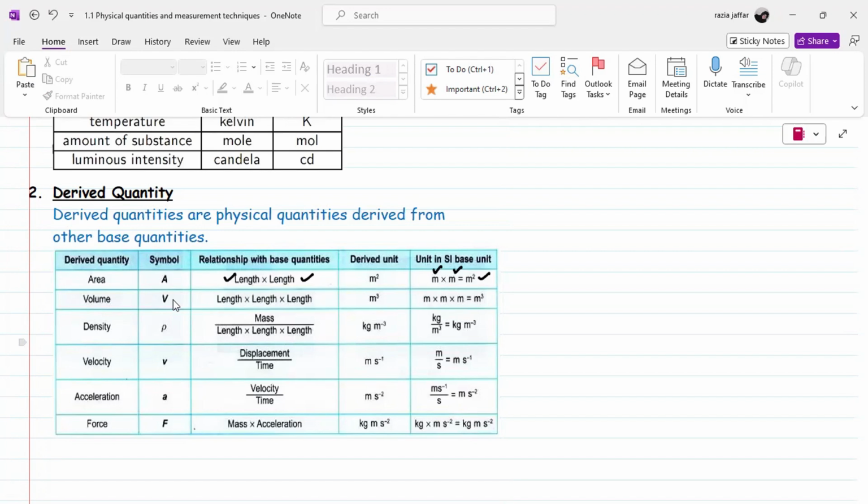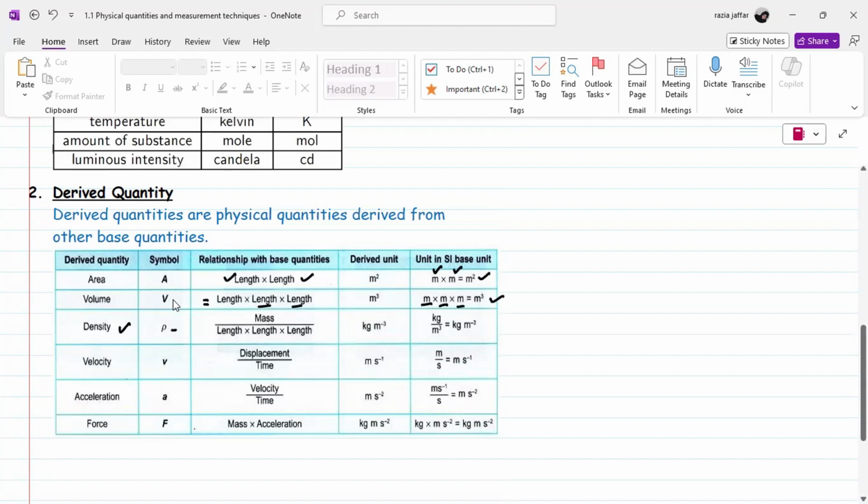Similarly, if we have volume, we know that the formula for volume is length multiplied by breadth multiplied by height. Breadth and height are again lengths that you measure using a meter rule or meter tape. So you can replace breadth and height by the base quantity length, and the SI unit for length is meter. Here we have 3 meters multiplied together, and it changes into meter cube. So the SI unit for volume is cubic meter.